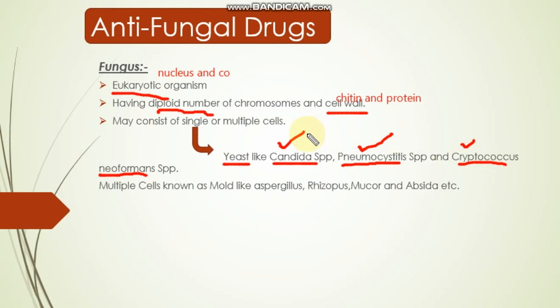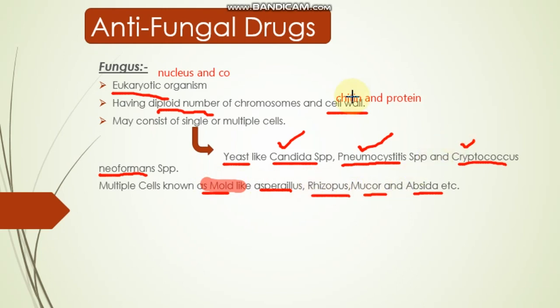While if the fungus consists of multiple cells, then it is known as mold, like Aspergillus, Rhizopus, Mucor, and Absidia. Such a type of fungus is known as mold, and examples are Aspergillus, Rhizopus, Mucor, and Absidia.